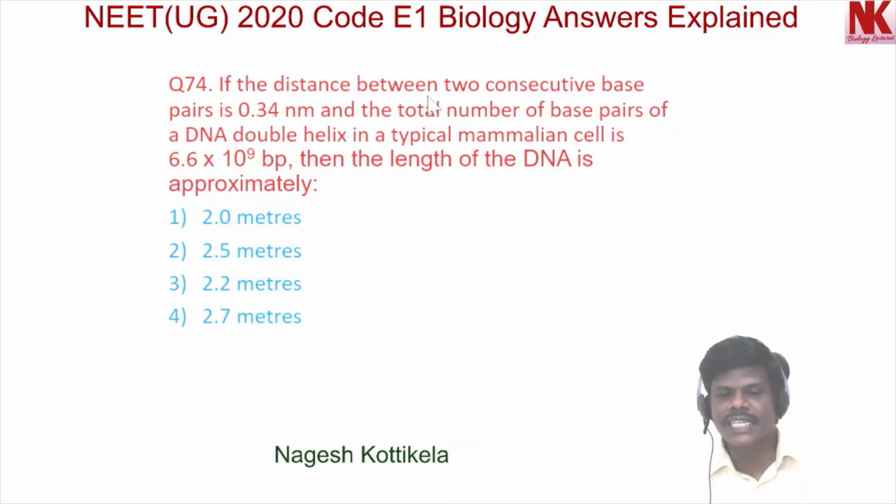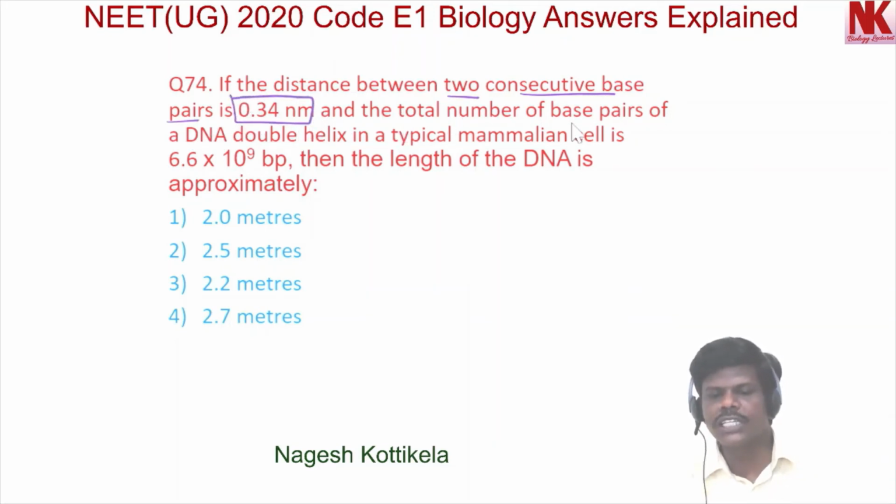If the distance between two consecutive base pairs is 0.34 nanometers and the total number of base pairs of a DNA double helix in a typical mammalian cell is 6.6 × 10^9 base pairs, then the length of the DNA is approximately option 1 2 meters, option 2 2.5 meters, option 3 2.2 meters, option 4 2.7 meters.